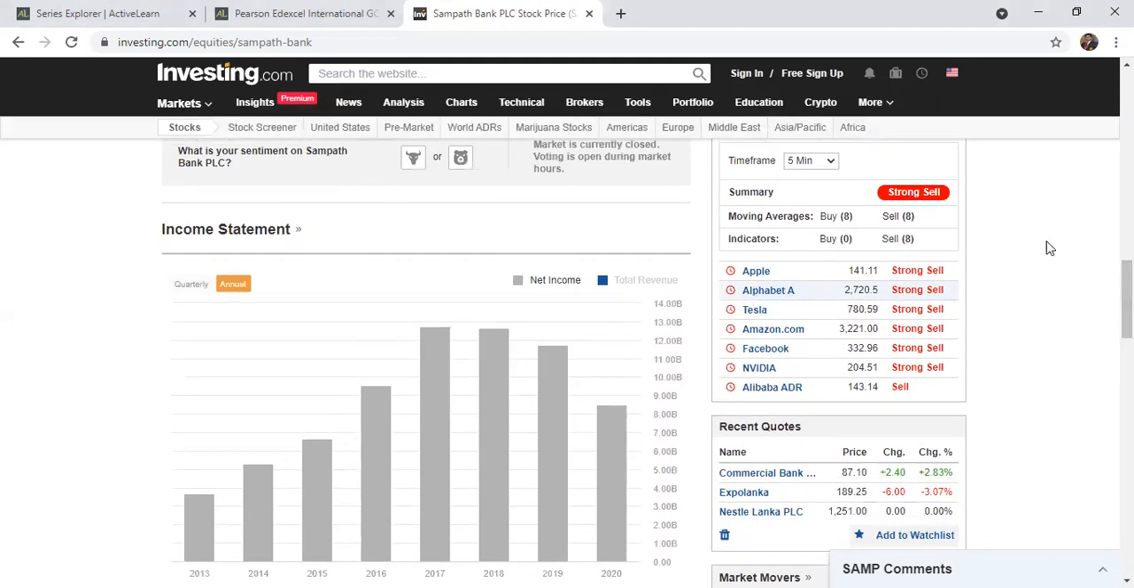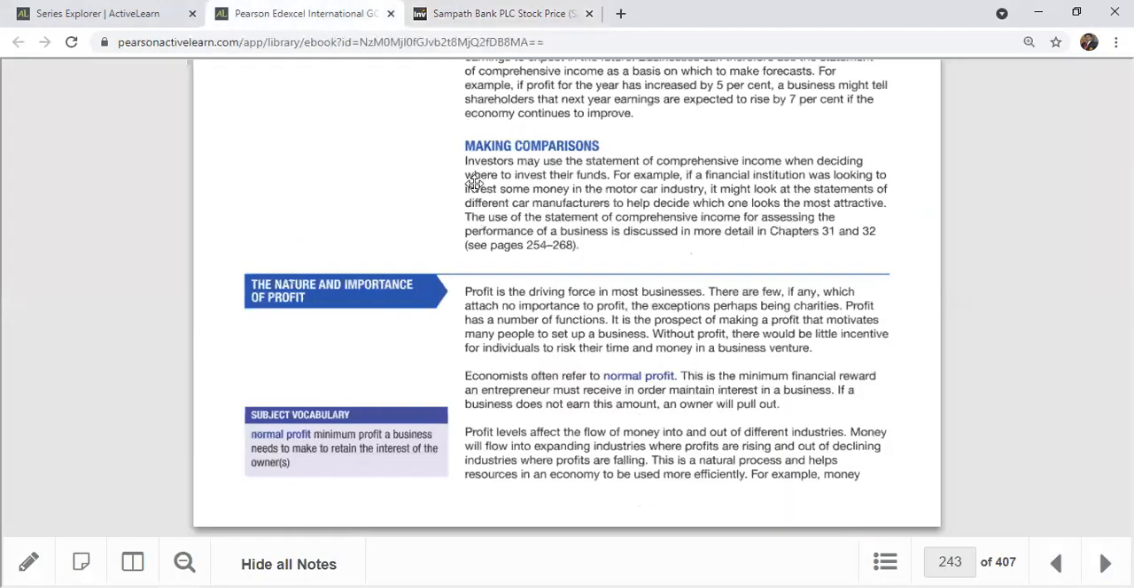That's why we do the comparison. The financial statement is net income wise, total revenue wise. There are other similar banks, like Commercial Bank, Sampath Bank, Hatton National Bank, NDB Bank. So many in the banking sector. If you want to make the comparison, take a few examples and compare. So like that, we can make comparison by looking at the statement of comprehensive income when deciding to invest their funds.